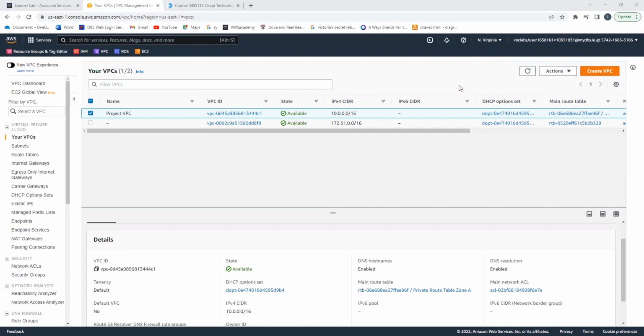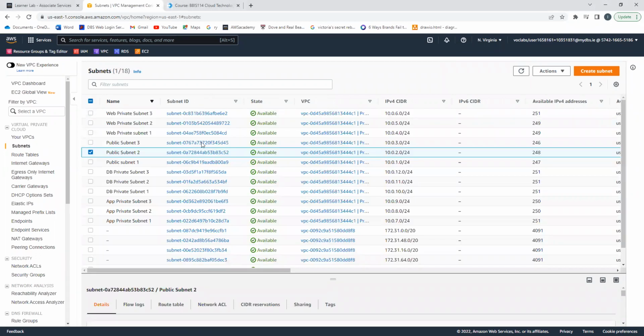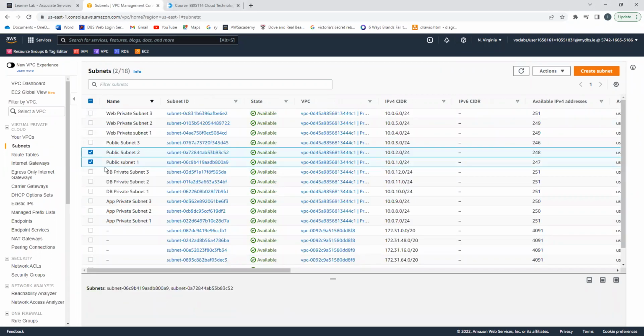So to create multi-tier architecture in AWS, we started off by creating our VPC. We named it Project VPC. And then we moved on to creating our subnets, public subnet 1 and private subnet 1.